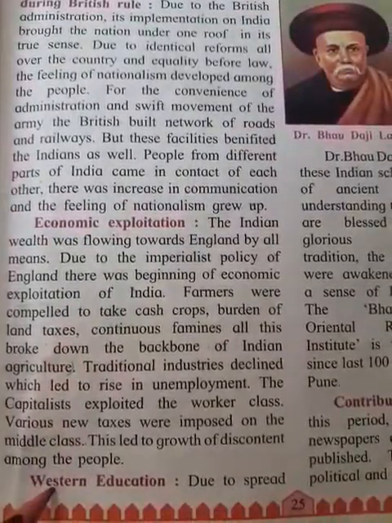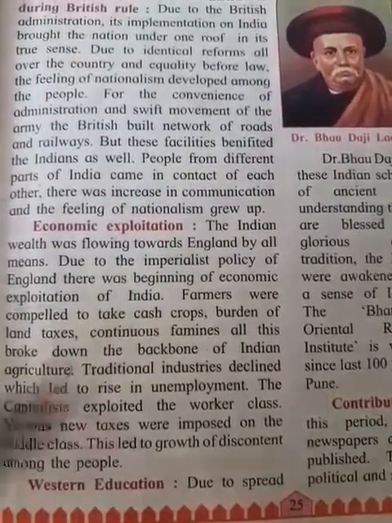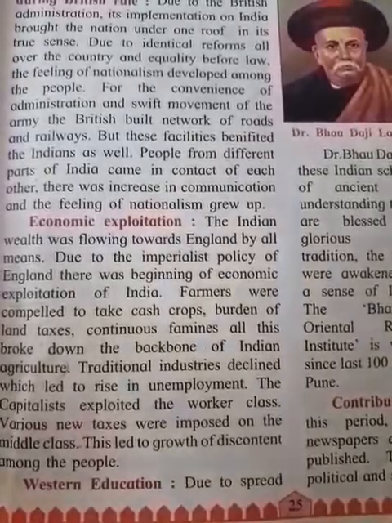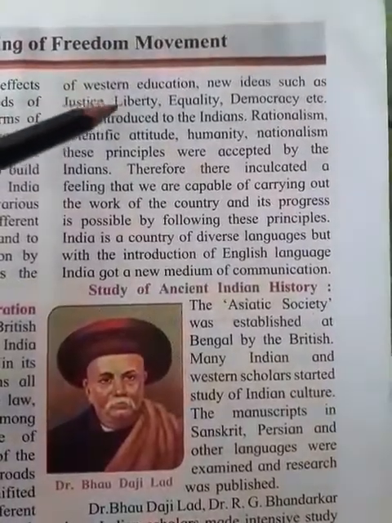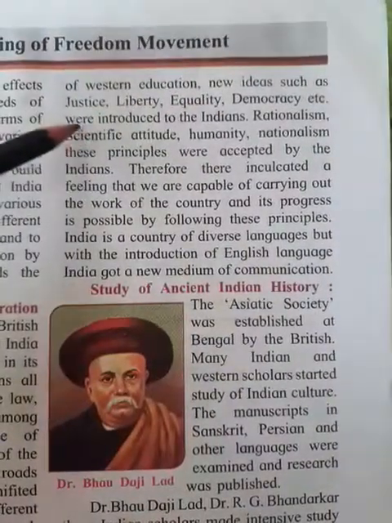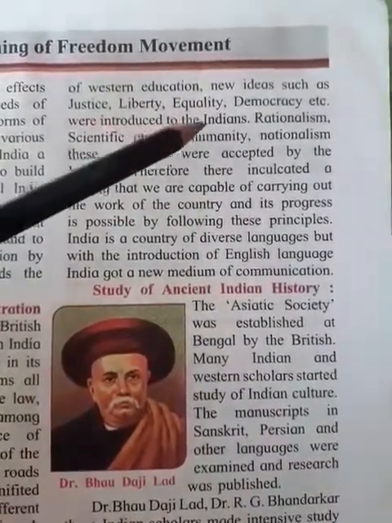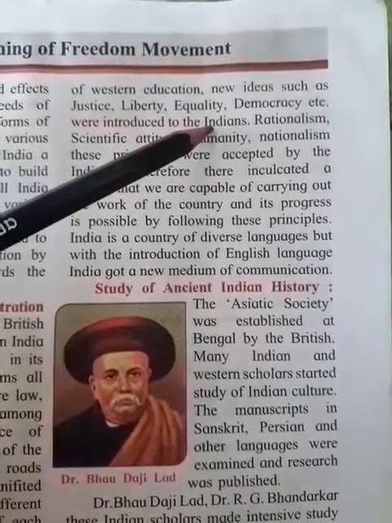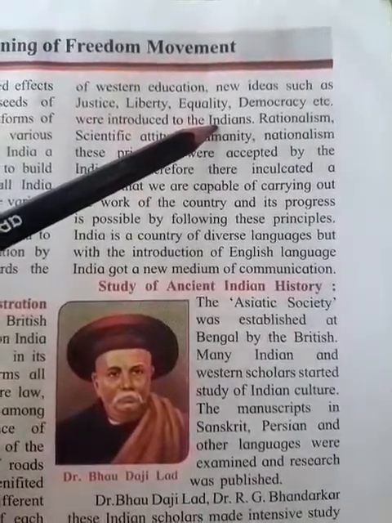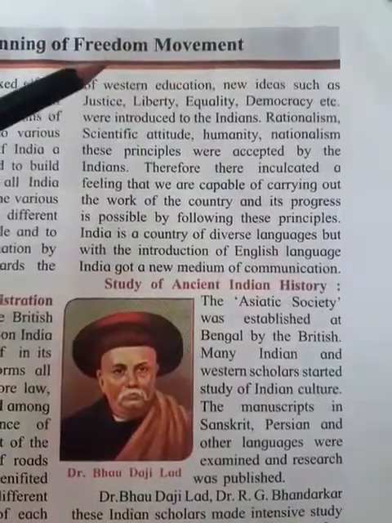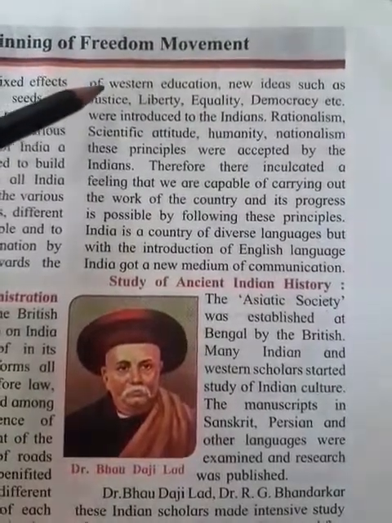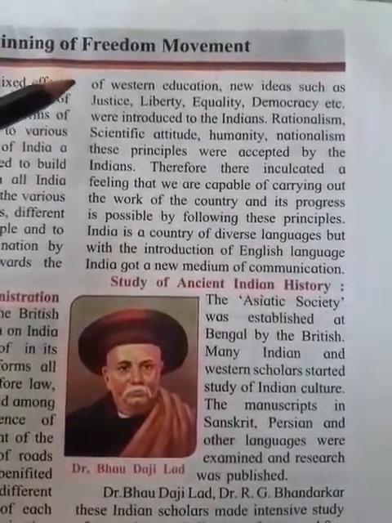Western education. Due to the spread of Western education, new ideas such as justice, liberty, equality, democracy, etc. were introduced to the Indians. Western education means now people were learning the English language also, and because of it, people came into contact with different Western cultures.